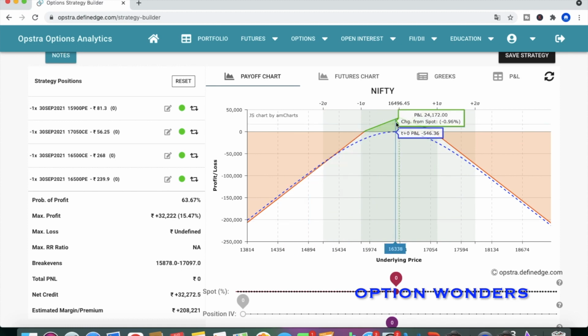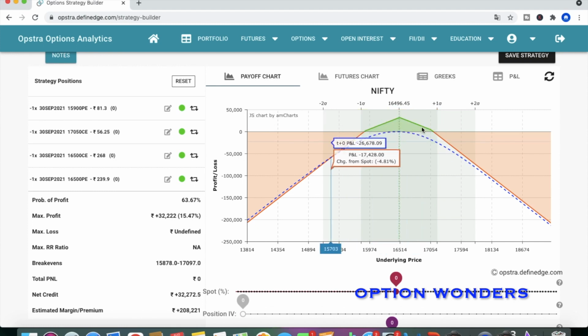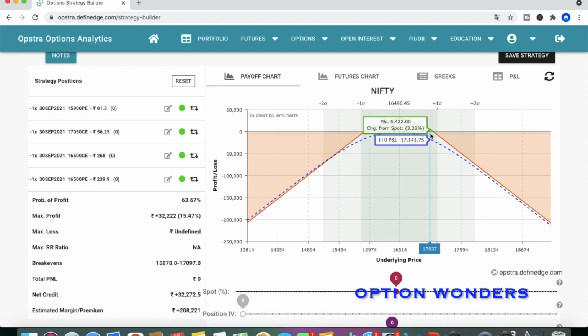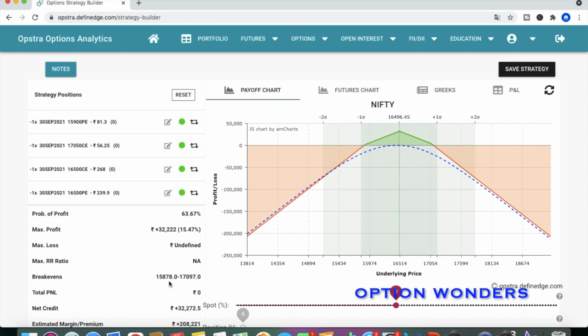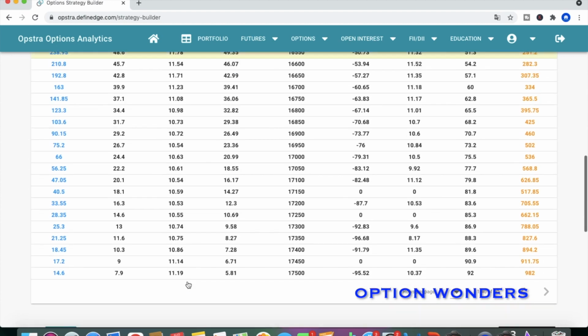You can also do the adjustment here. Okay, so if the market moves in either direction, you can close the call and put option at these levels, and you can shift here. So that also you can do here. Okay, and the other thing is, if you are not at all ready to take any risk and you want to enter into the strategy, you can choose these break even levels. So in this case 15,800 and 17,100, right? 15,800 and 17,000 will be the break even levels.